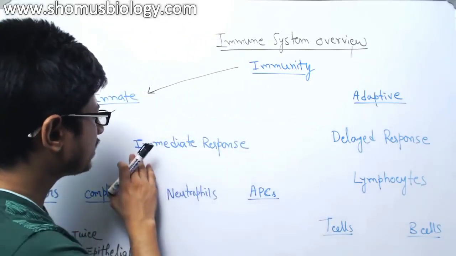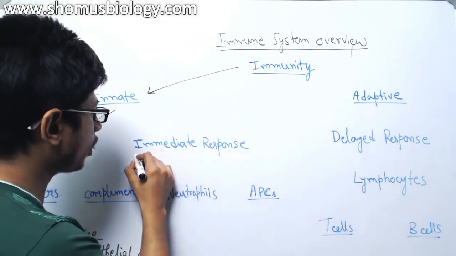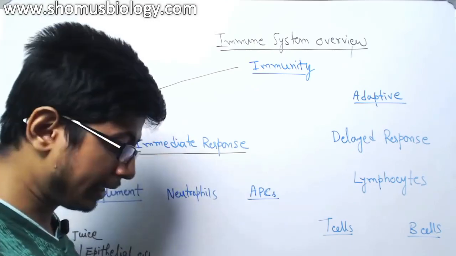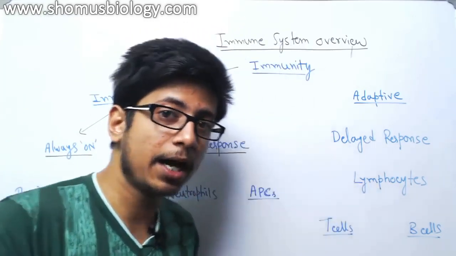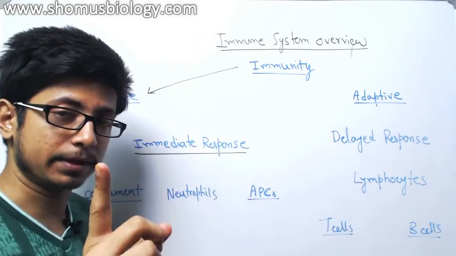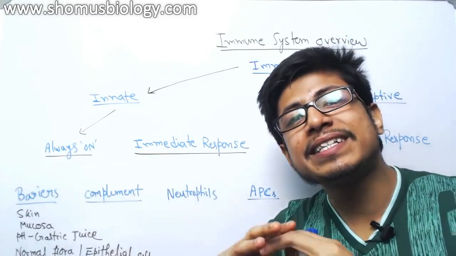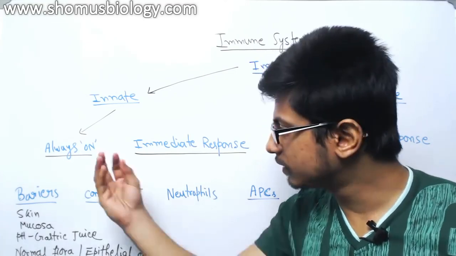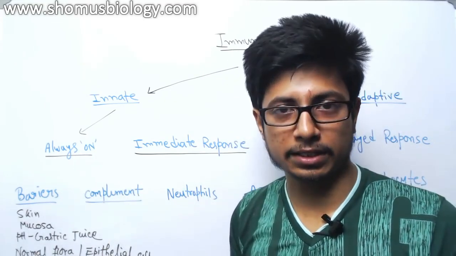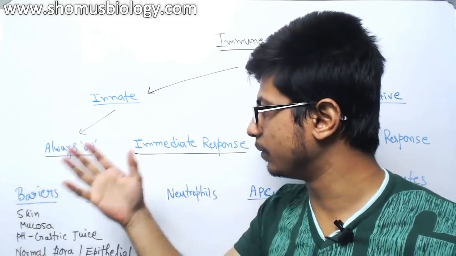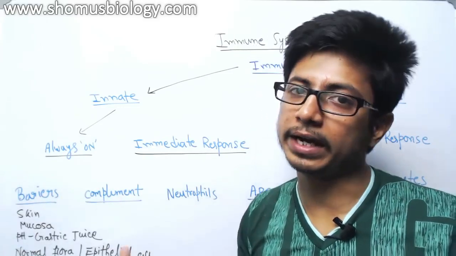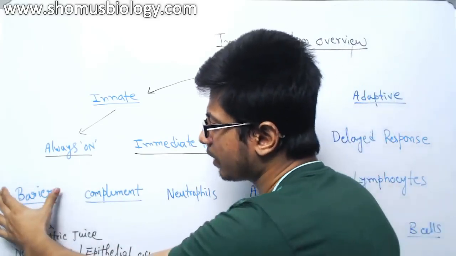Or there could be an immediate response, which is not always ready, but if a pathogen enters, then our body produces that. Remember the two differences. Some parts are always ready in our body, so they keep producing certain things that are always present to fight against infection. The examples are barriers.